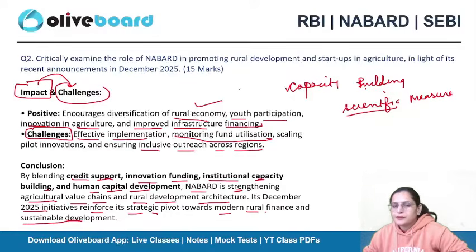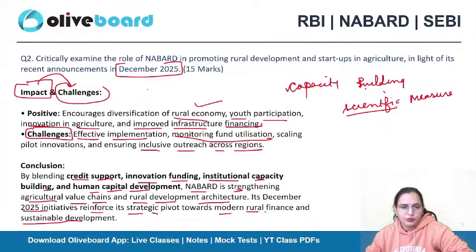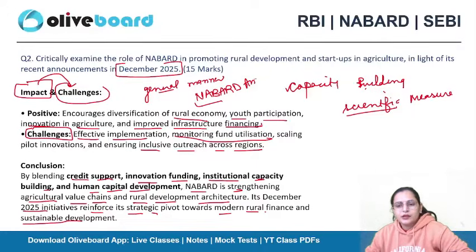Although I specifically target this question with reference to December, you can frame this answer in a general manner also. When you frame the answer in a general manner, you will use the information mentioned in the NABARD annual report. We discussed the NABARD annual report, so you can use all that information to frame a good answer.